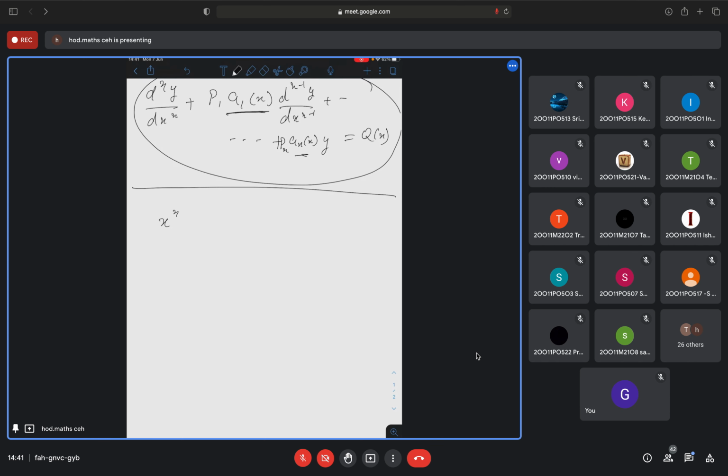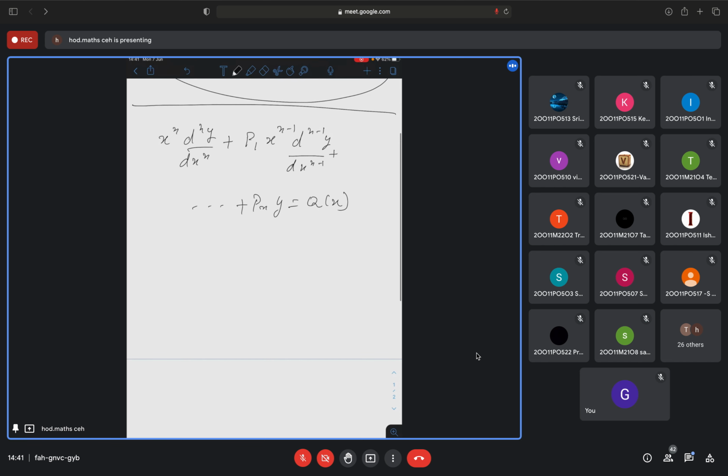So x^n d^n y/dx^n plus p1 x^(n-1) d^(n-1) y/dx^(n-1) and so on plus pn y is equal to q of x. So this is nothing but a linear differential equation with variable coefficient.